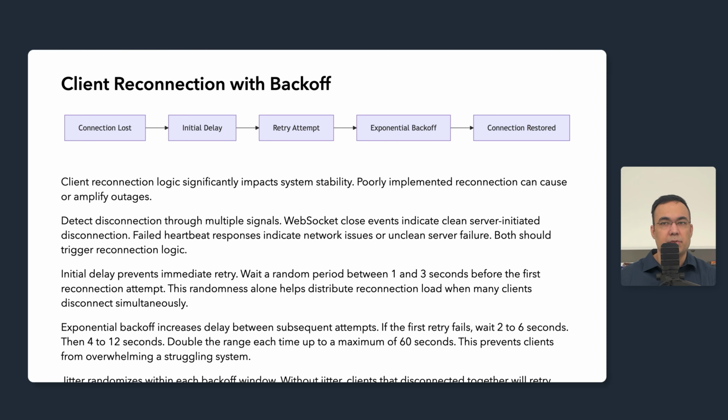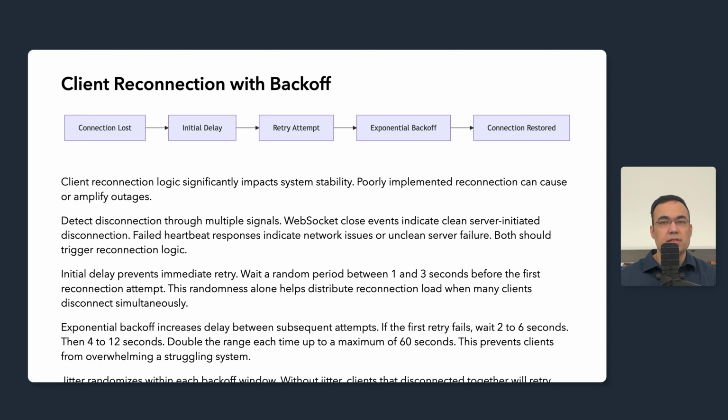Initial delay prevents the immediate retry. You should be waiting a random period between 1 and 3 seconds before the first reconnection attempt. This randomness provides significant protection when many clients disconnect simultaneously. Even with full exponential backoff, just this initial jitter helps pretty much.